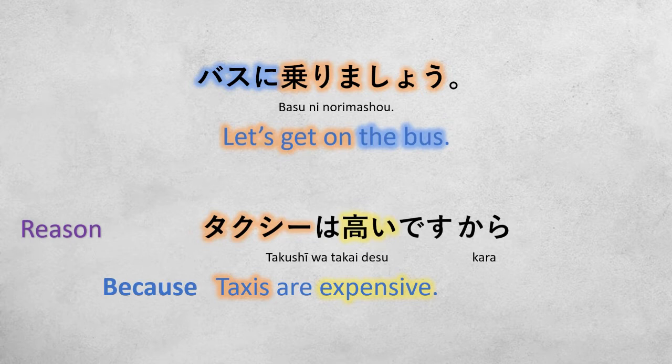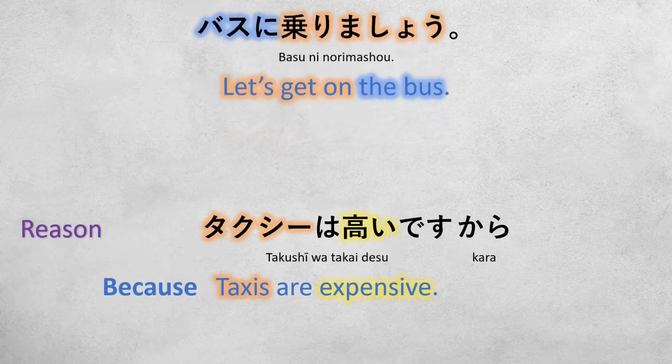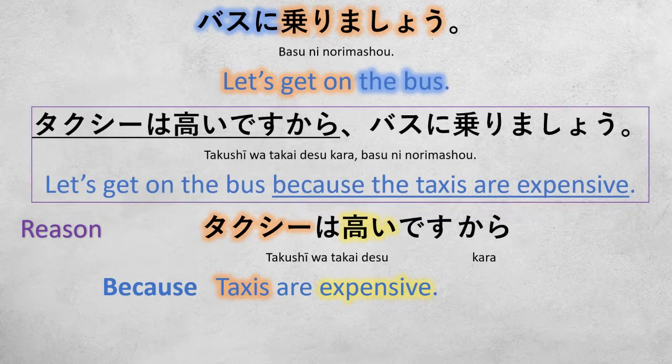So here, because taxis are expensive, taxi wa takai desu kara, we take the bus. Taxi wa takai desu kara basu ni norimashou. Okay? Because the taxis are expensive, let's get on the bus.